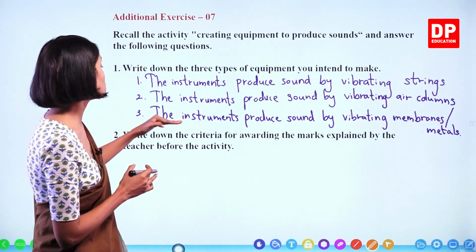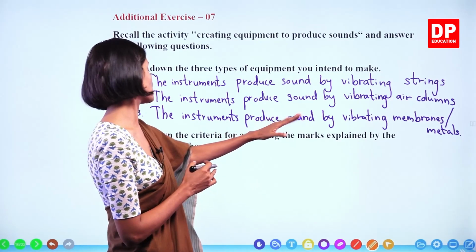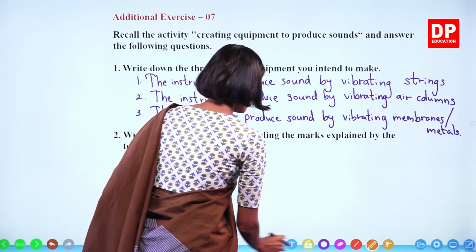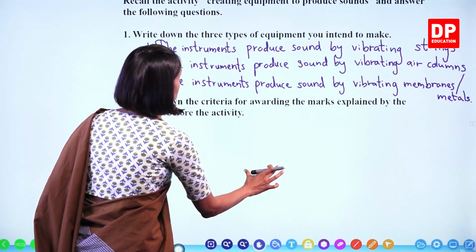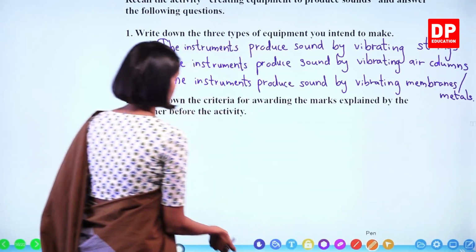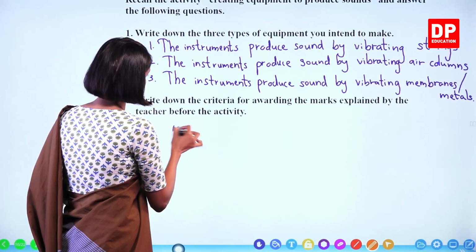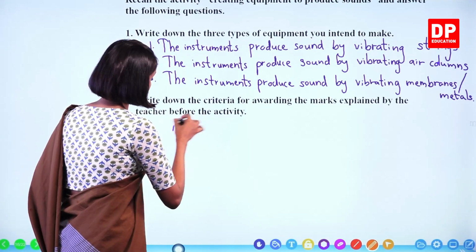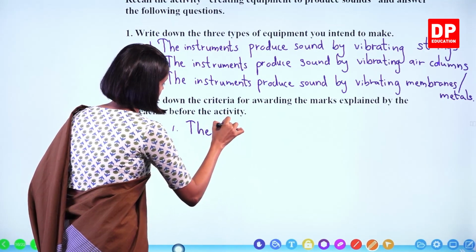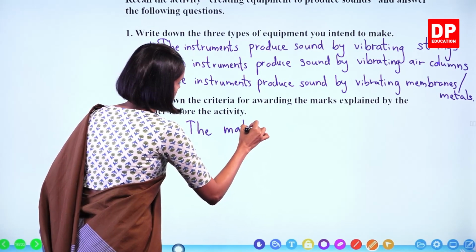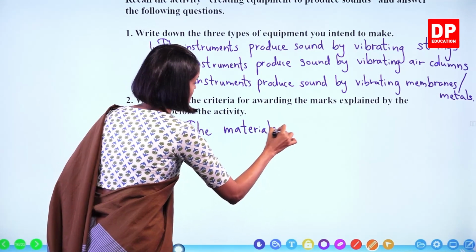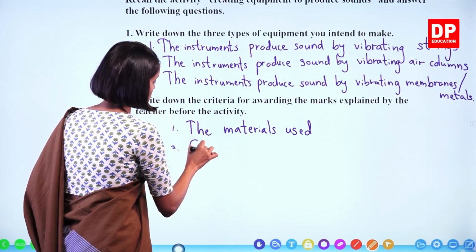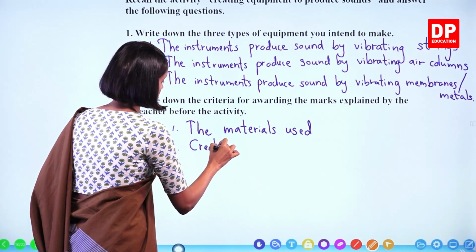Write down the criteria for awarding the marks explained by the teacher before the activity. Let's write. There are different criteria. We will write some of them. The materials used. And let's say creativity.